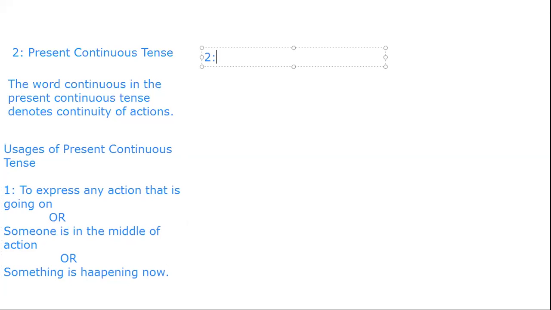Before going into the detail, I should give you an example here. For example, if I say, I am delivering a lecture,